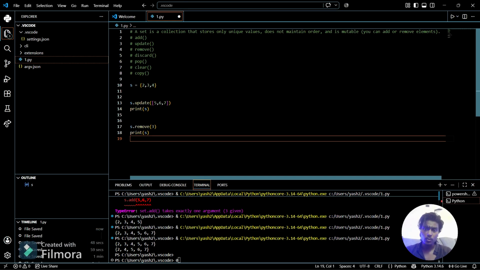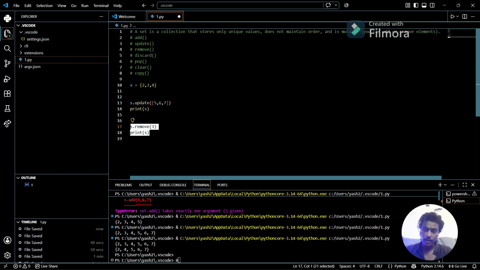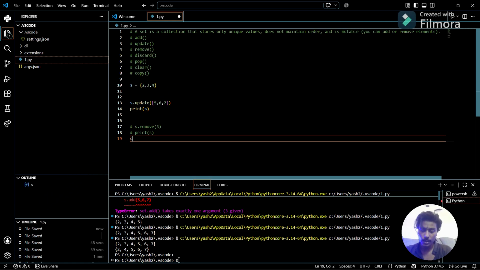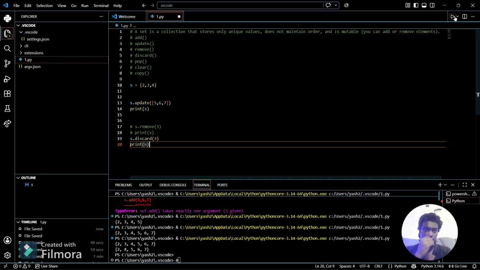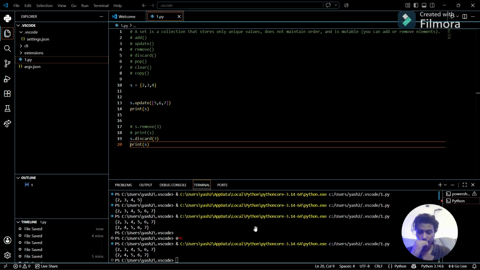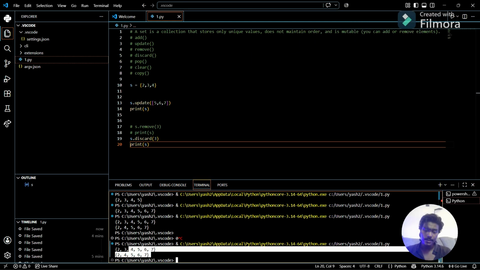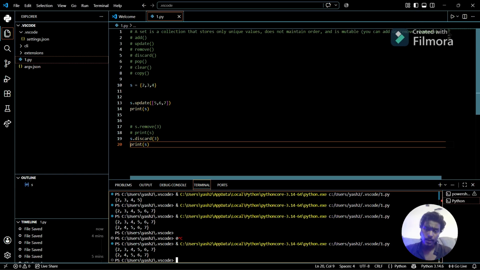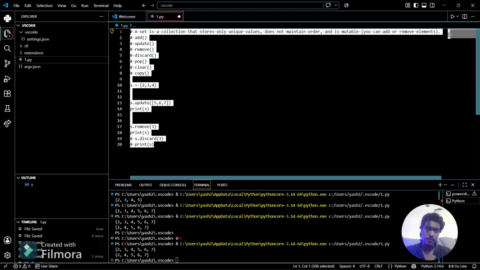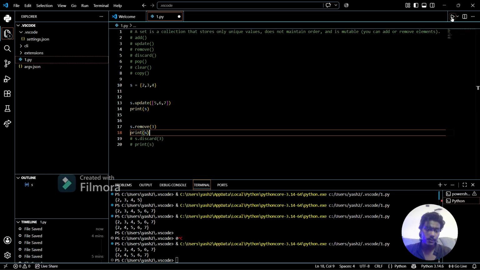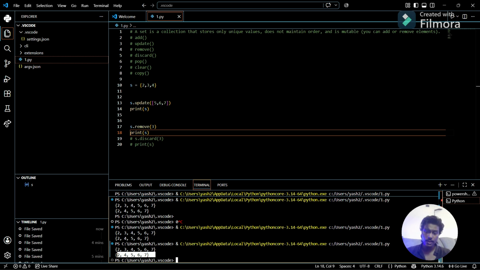So now we have done with the remove, and come to discard. So let me try for discard. First I have to comment it out, then I am going to use s.discard(3). Then if I want to print it, let's see what it will return. You can see it is returning the set without 3, and s.remove(3) is also doing the same thing. It is returning the set without 3.